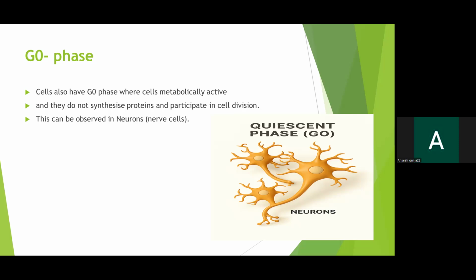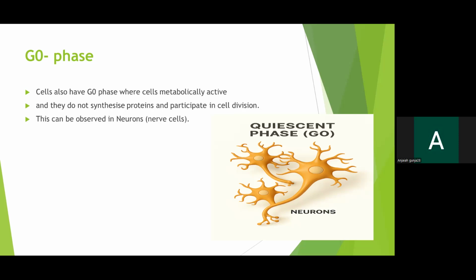That phase is also called quiescent phase. You can see in the picture, these are the neurons. We know that neurons are the brain cells. They will not divide again and again. In a lifetime they divide only once, and after that they will not divide. If our brain cells get damaged, they are not replaced. Other cells in our body can be regenerated, but these brain cells are not regenerated, because they have entered into G0 phase.